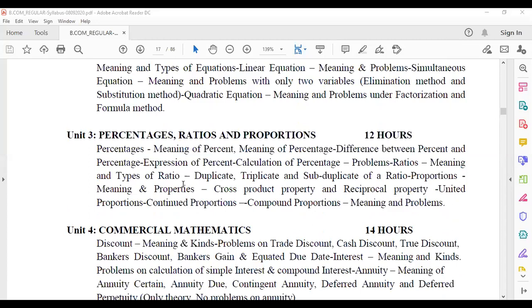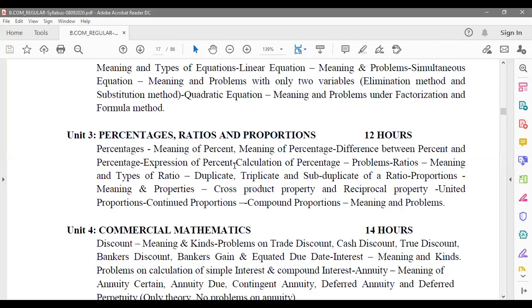Okay, so shall we go for unit 3? Let's understand what is unit 3. Unit 3 is talking about percentages, ratios, and proportions. Particularly, this chapter is commercial mathematics. Now, why commercial mathematics? We are slowly trying to get commerce into here. The next chapter is commercial mathematics, but there is an introduction to that commercial mathematics in this chapter.